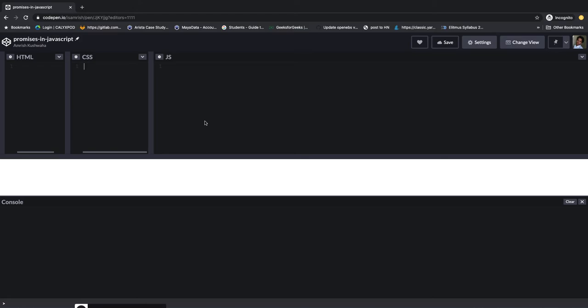So a promise in JavaScript is a very good concept. It is used for asynchronous operations. Let's say you have a web page, and behind that web page JavaScript is running, and then a user clicks on some button. By that button, some data is coming from the backend. It can come from the backend of your application, or maybe some third party API as well. It depends upon how the application has been configured.